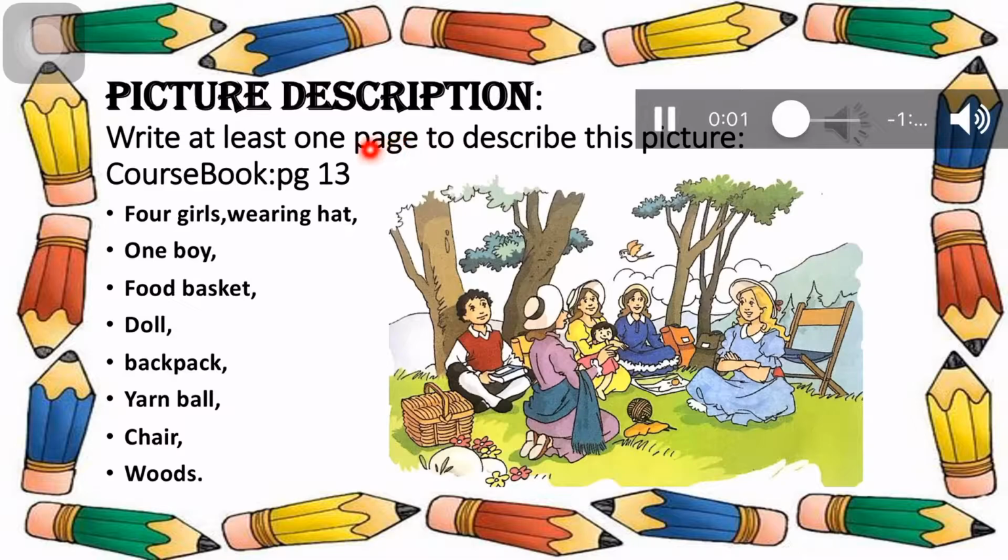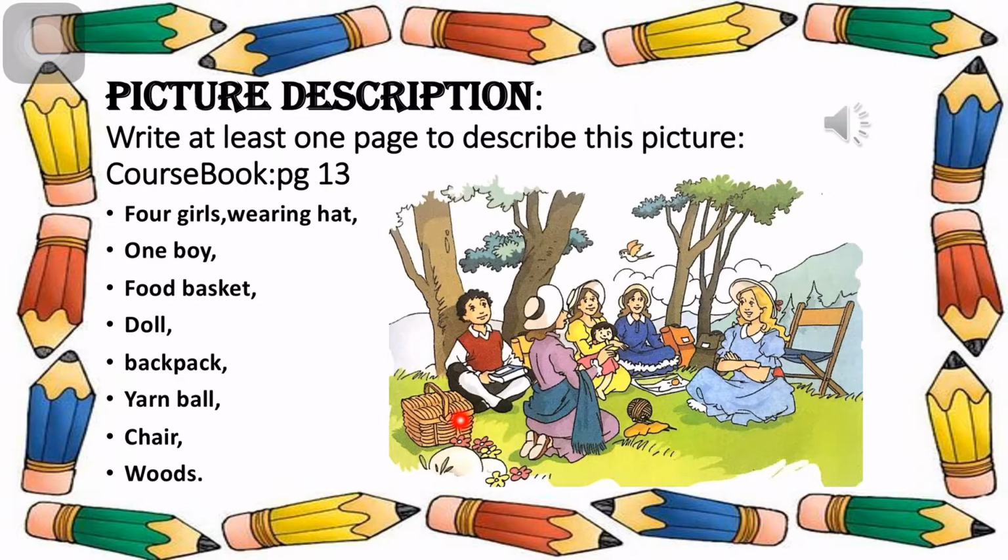Picture description. This is a very colorful picture I have taken and included in your syllabus. You have done Unit 1, Section 1, Dreams of the Future, page number 13, from your course book. You have read the story about the four sisters who were going towards the woods, taking their things, and Laurie was also following them. This is the picture when they are sitting in the woods and discussing their future.